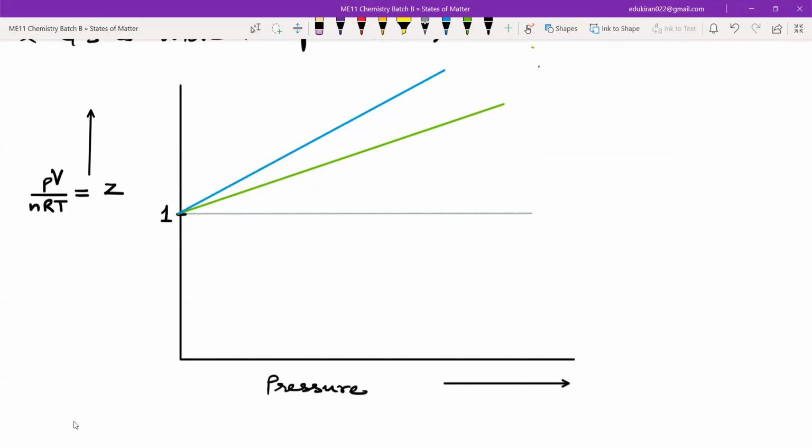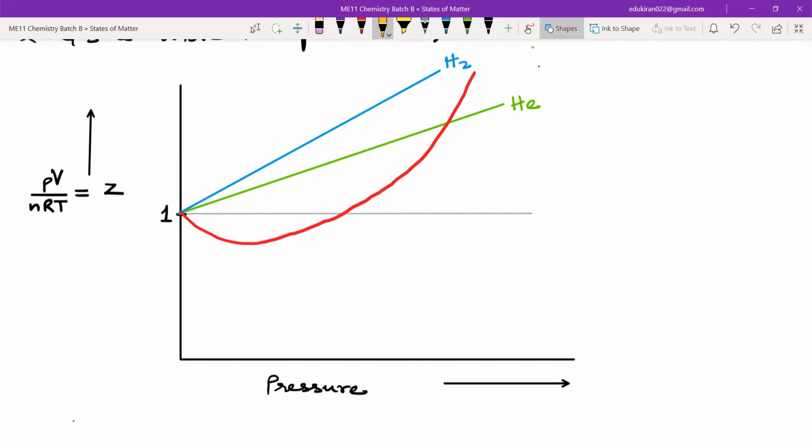This is for hydrogen. But there are some other gases, a bit heavier gases, such as of period 2, N2 and O2. So N2 is something like this. It starts to deviate, has a negative deviation initially, and slowly it starts to increase. The value of Z starts to increase and it goes up like this.